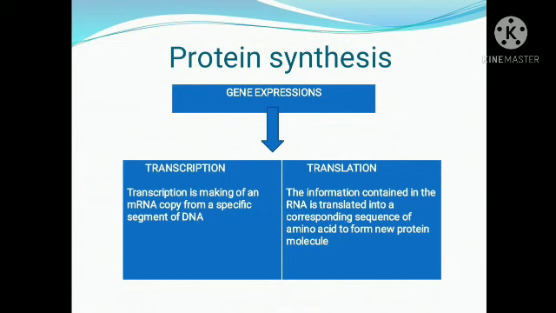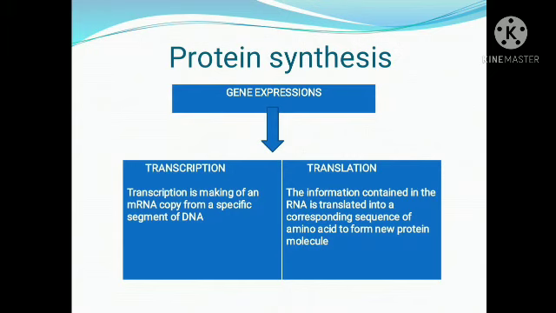In the process of gene expression, there are two processes, that is transcription and translation. What is transcription? Forming messenger RNA from DNA is known as transcription. Transcription is happening within the nucleus.